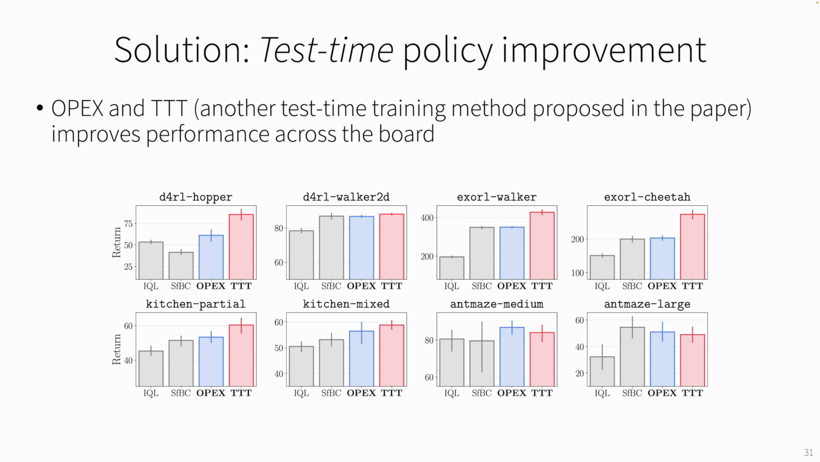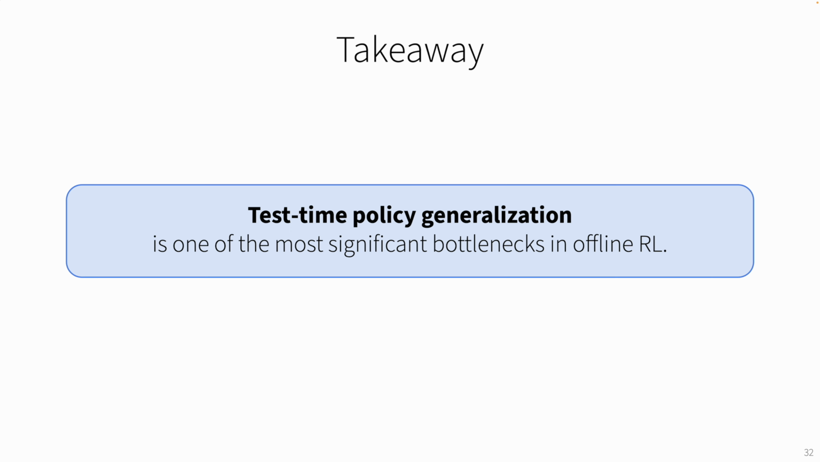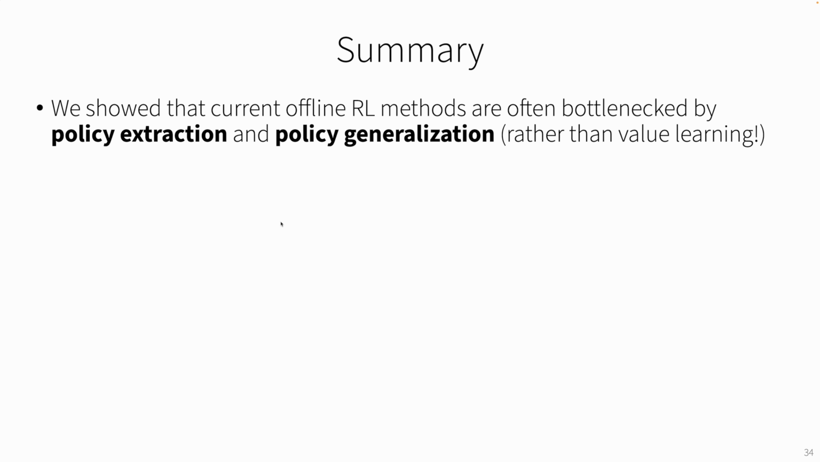And in the paper, we show that OPEX and TTT, which is another test time training method, improve performance across 8 different environments. So the takeaway is that test time policy generalization is one of the most important bottlenecks in offline to online RL. In summary, we show that current offline to online RL methods are often bottlenecked by policy learning rather than value learning.